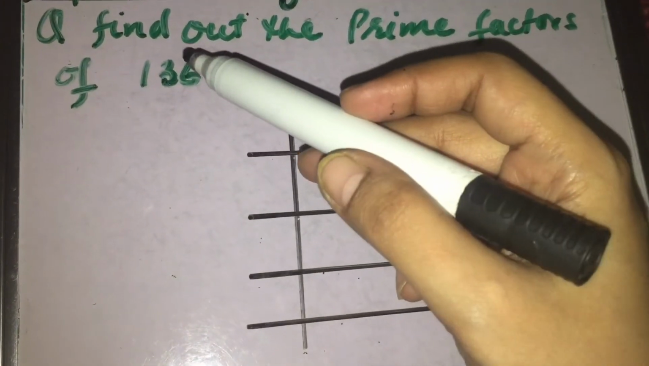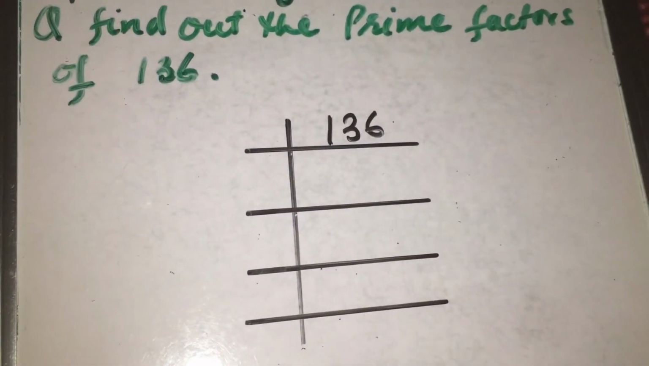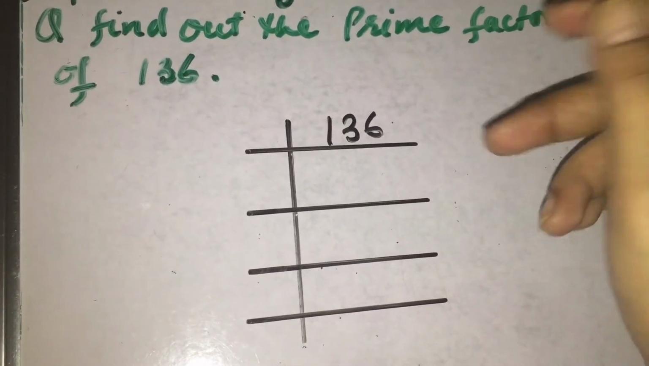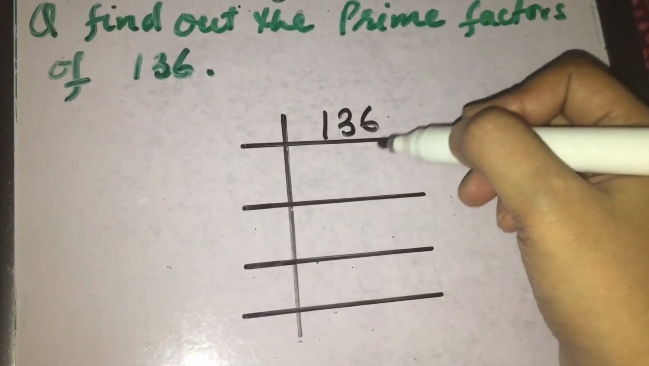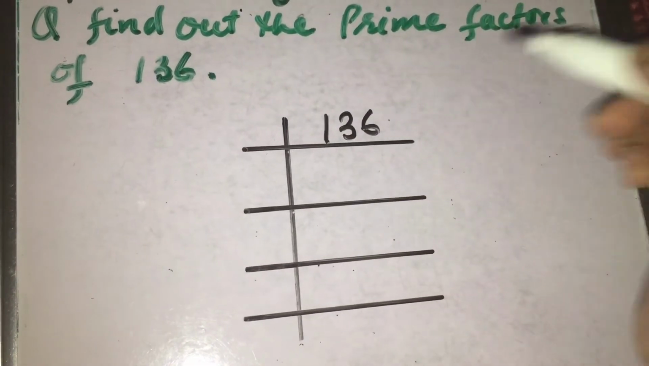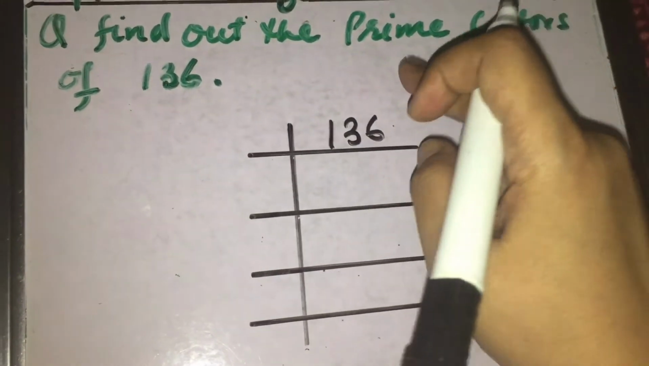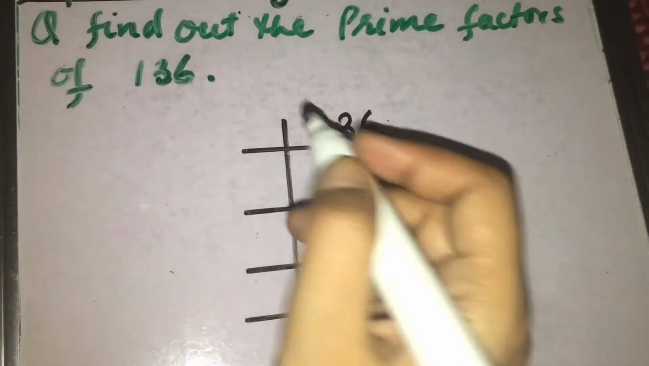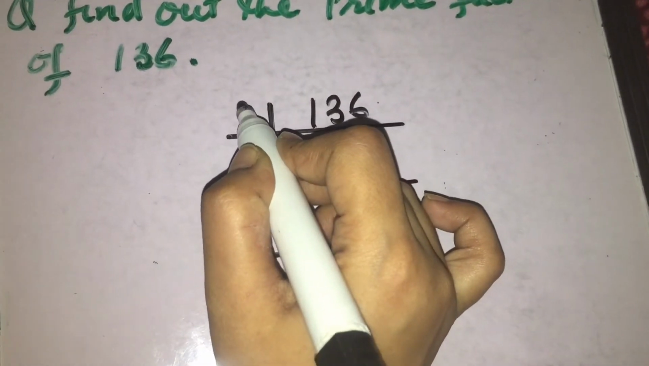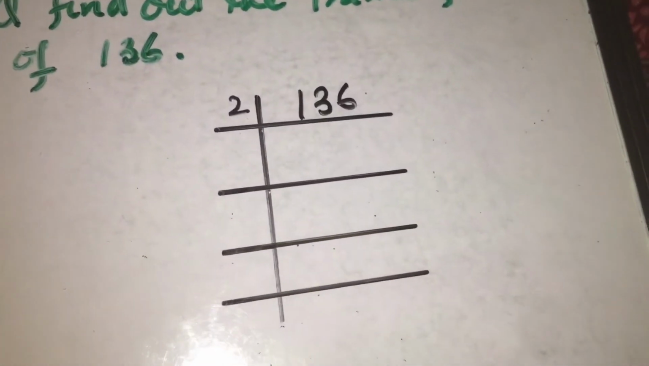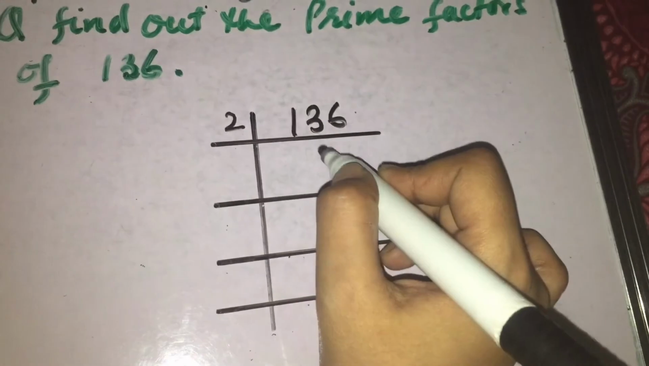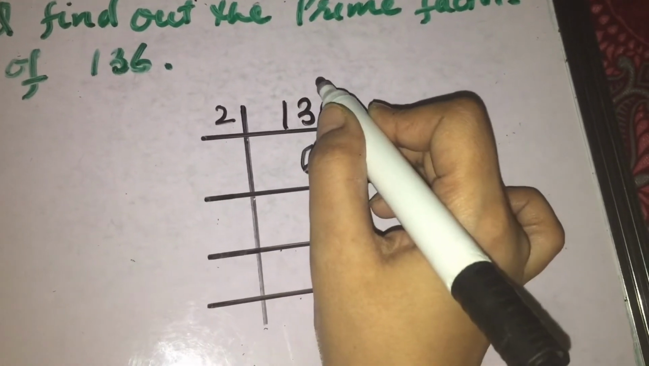Now students, the question is find out the prime factors of 136. Students, you must know the divisibility test first of all, and then you must know the actual process is division. What we are actually doing is performing division. Now first step, to find out the factors, we will start from the smallest prime number, and everybody knows that the smallest prime number is 2. So we will start from 2. Divide this 136 by 2.